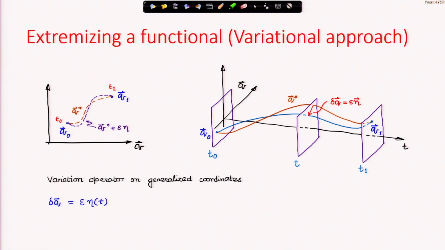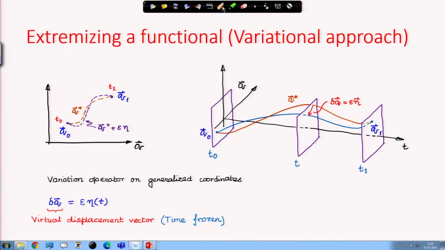The variational operator on the generalized coordinates I have written. This is known as the virtual displacement vector. Why the name virtual? Because it is not real. Real displacements take place as time evolves. Virtual displacements take place with time frozen, as shown here.